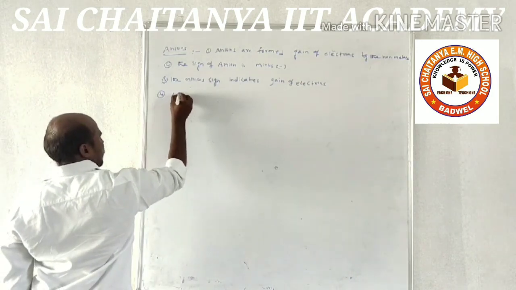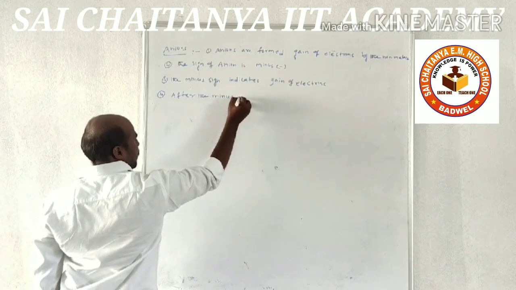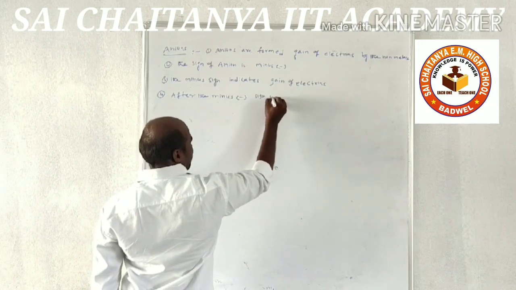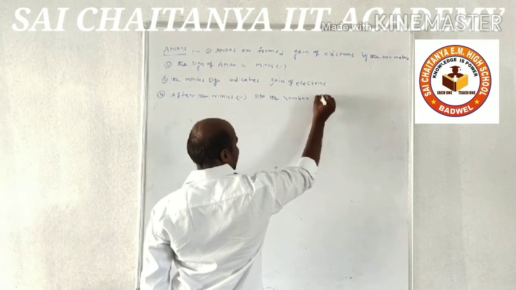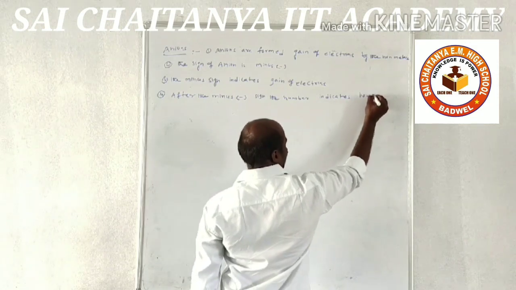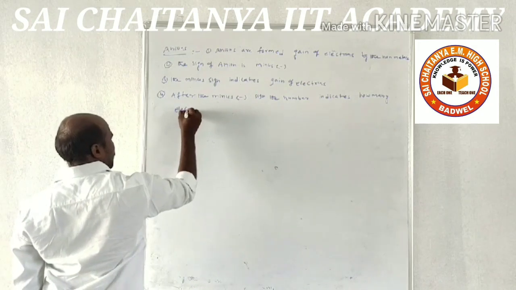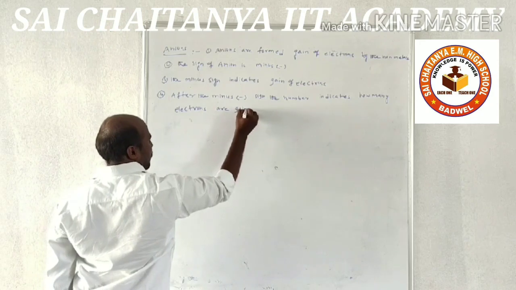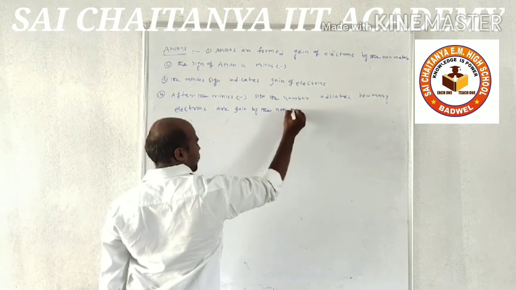After the minus sign, the number indicates how many electrons are gained by the non-metals.